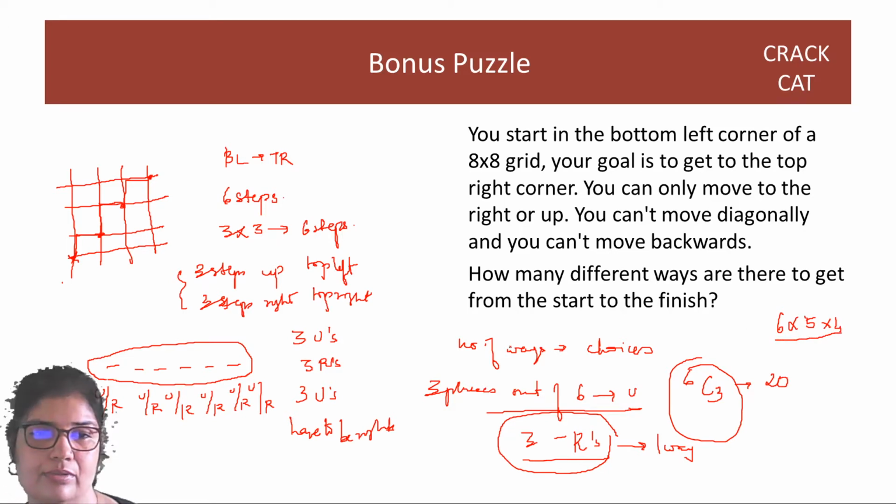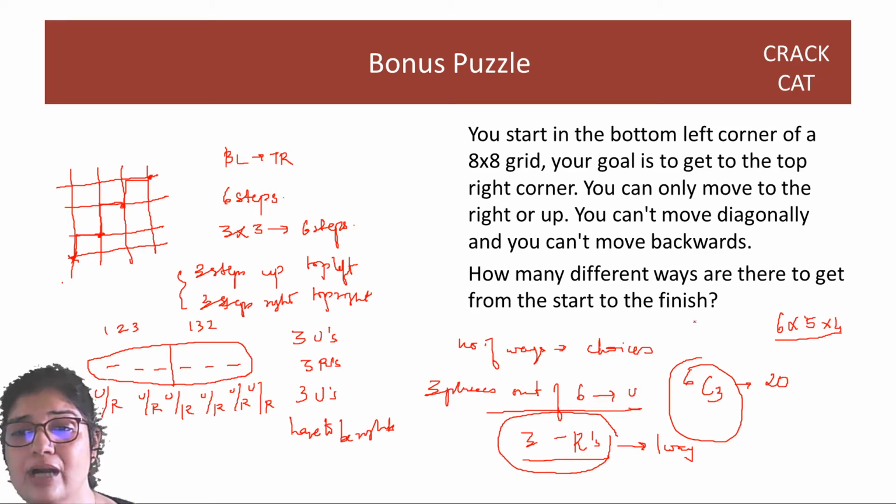And then I will triple count. For example, let's say I choose these 3 places, 1, 2 and 3. I will count them as 1, 2 and 3. I'll count them as 1, 3 and 2. So I will count these 3 places, not even triple counting actually. I'm sorry. You are going to count each place 6 times. So you have to divide by 6. That's how it will work.